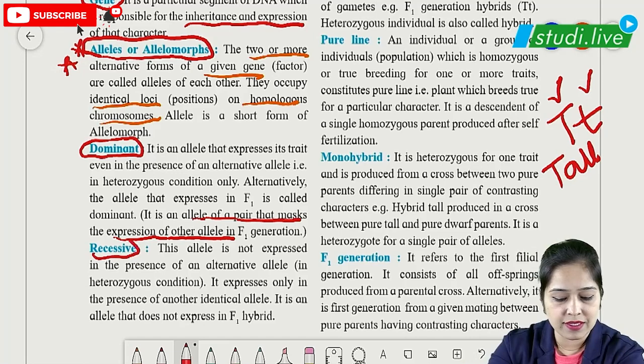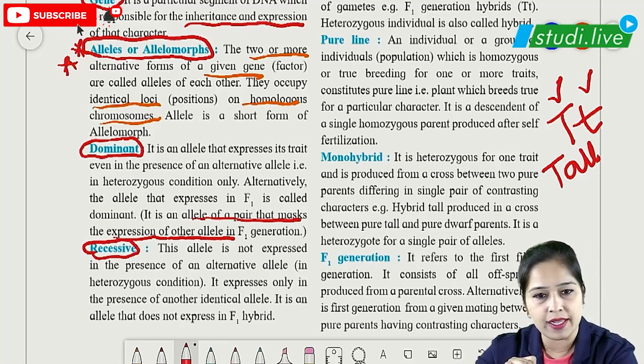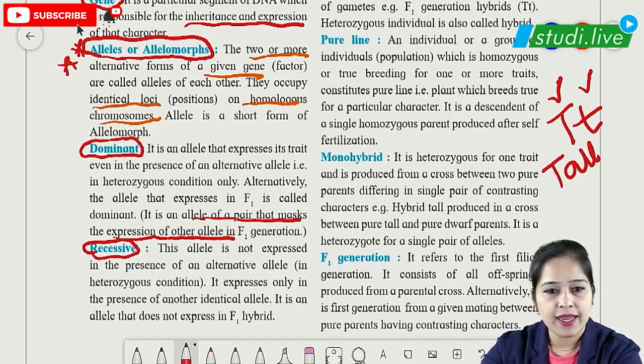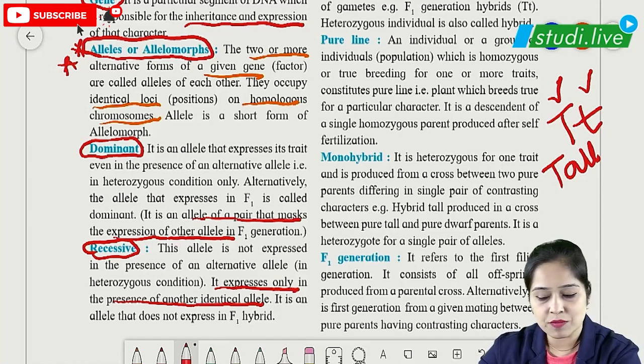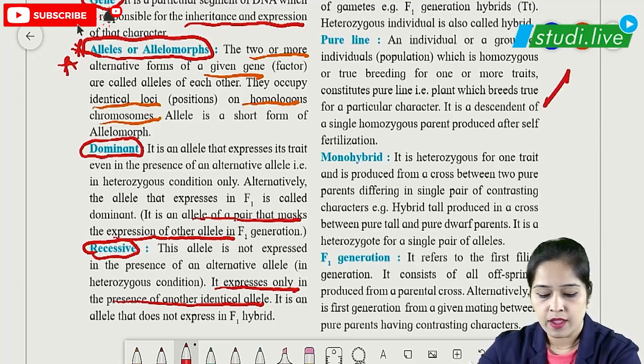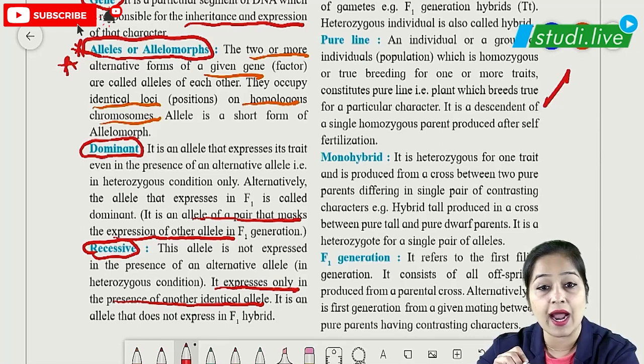Which one will be recessive? The recessive one will be small t. Recessive means it expresses only in the presence of another identical allele, which means small t will get expressed only when there are two small t. Let's see the recessive definition again: it expresses only in the presence of another identical allele, which means when both small t are present, only then will the plant be dwarf.